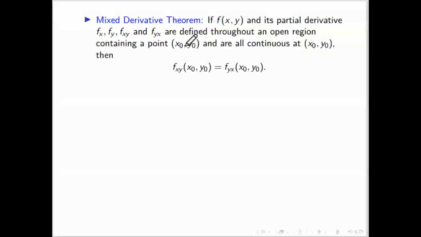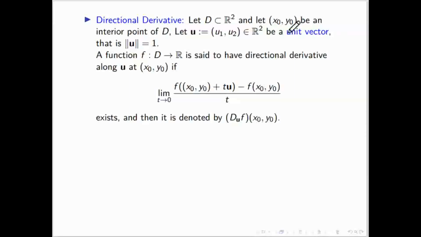We'll see how. Let D be a subset of R2, same thing, with x naught comma y naught as the point, and we want to define the differentiation of the function at this point. So here we choose a direction u1 comma u2, like a point in R2. It is one direction, and the derivative of this function is called the directional derivative because it is in this direction u1 comma u2. That's why its name is directional derivative, and that is the definition: limit as t tends to 0 of f of x naught comma y naught plus t times u minus f of x naught comma y naught, divided by t.